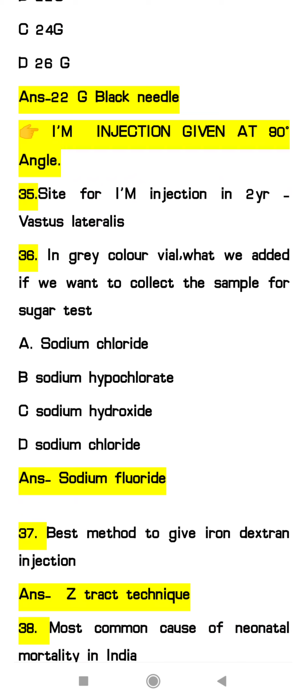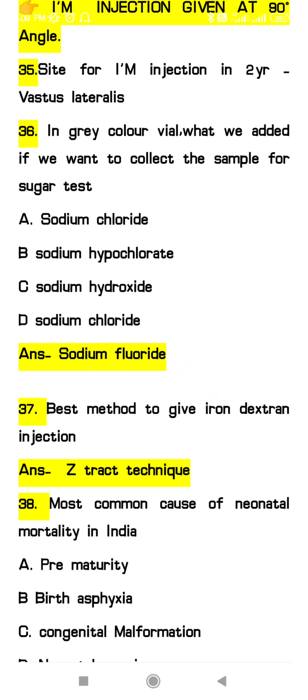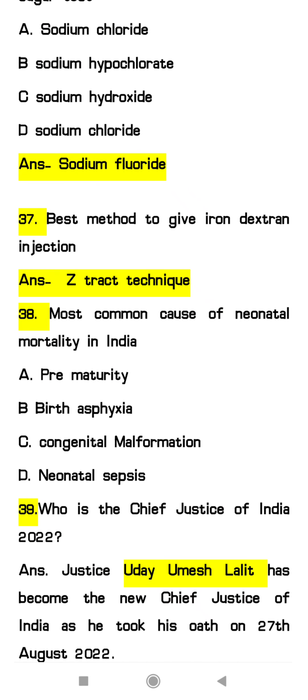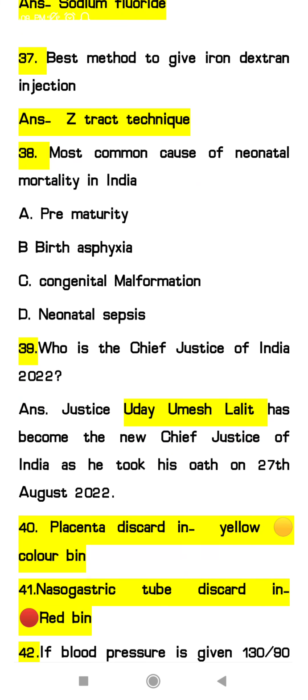36th question, in grey color vial what do we add if we want to collect the sample for the sugar test? So the answer will be sodium fluoride. Sorry for the options, I have not included sodium fluoride. So the answer will be sodium fluoride we are adding in the grey color vial to collect the sample for the sugar test. 37, best method to give iron dextran injection, that is Z-track technique we can use to give the iron dextran injection.